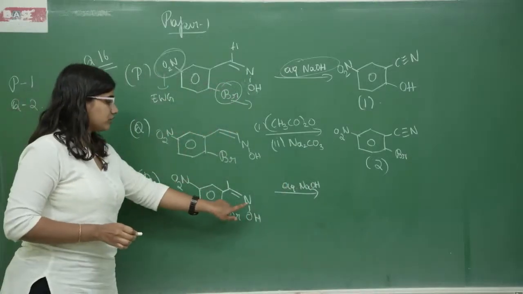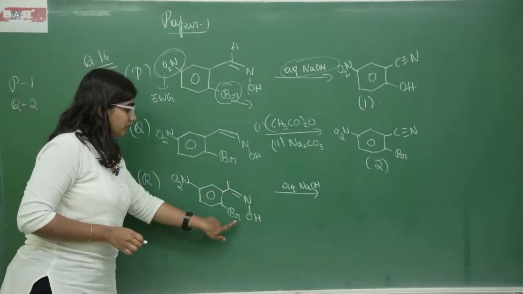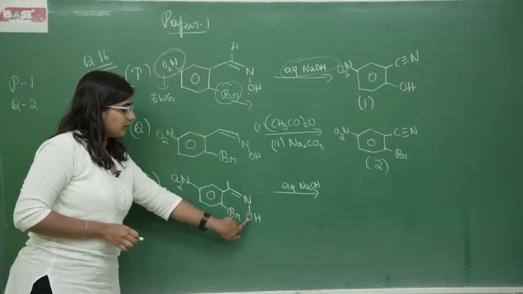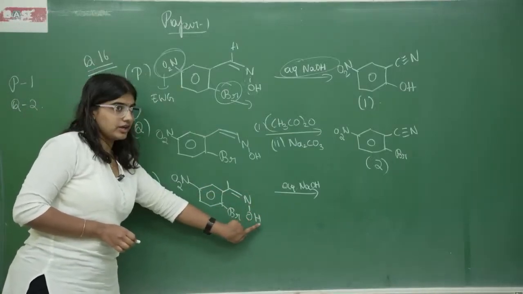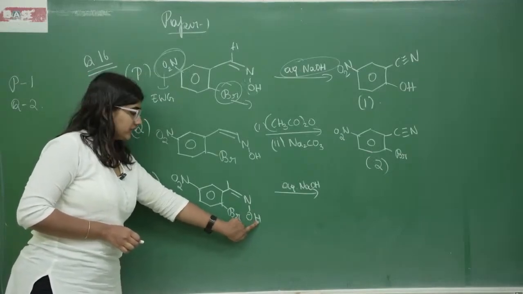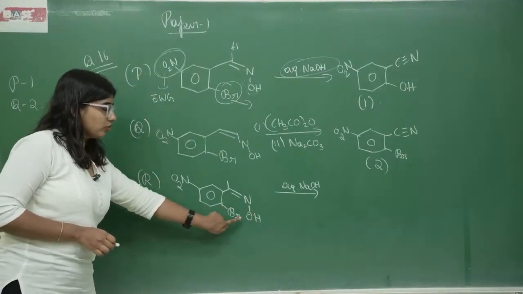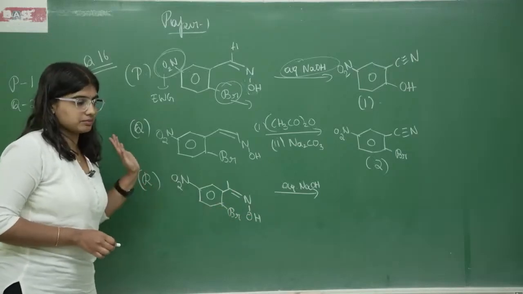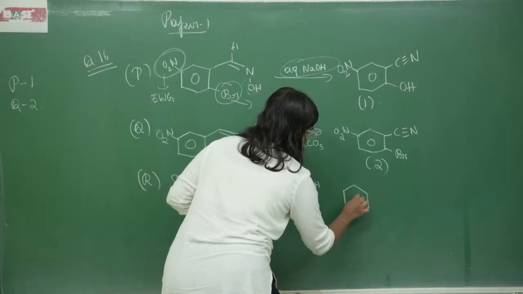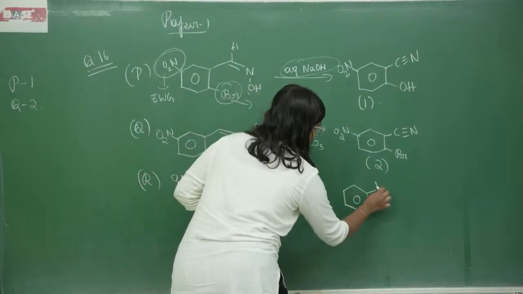Now in presence of aqueous NaOH, when Br and OH are close to each other, what will happen is, this OH will exist as an O minus. Since it will exist as an O minus, the Br will leave, and here cyclization takes place. So our answer will be cyclization.